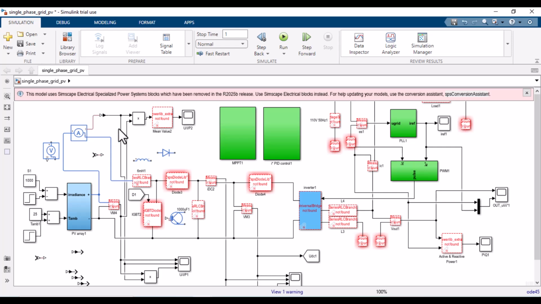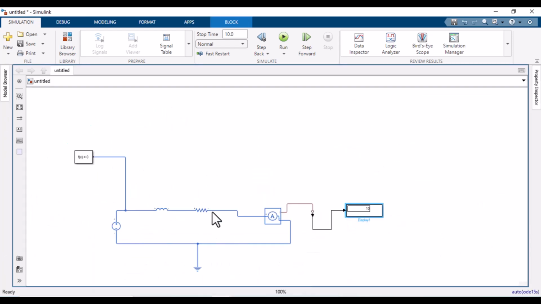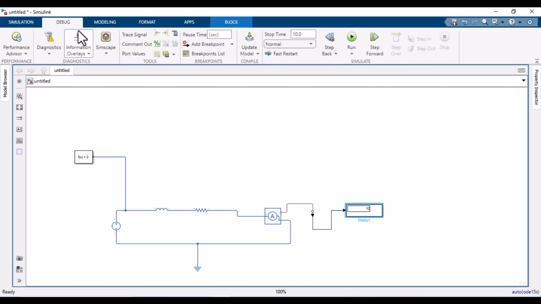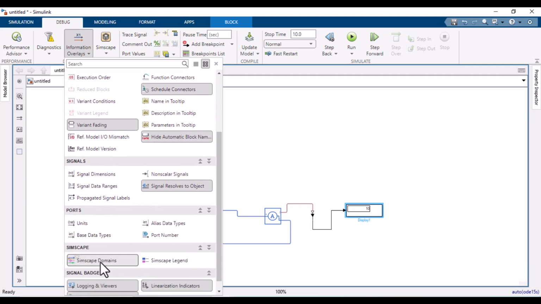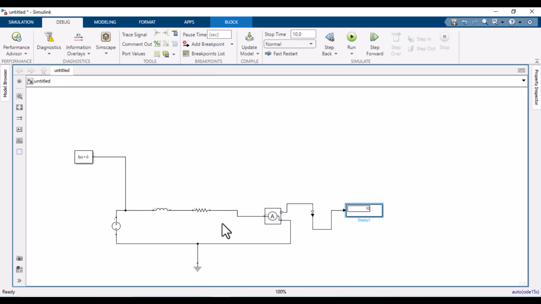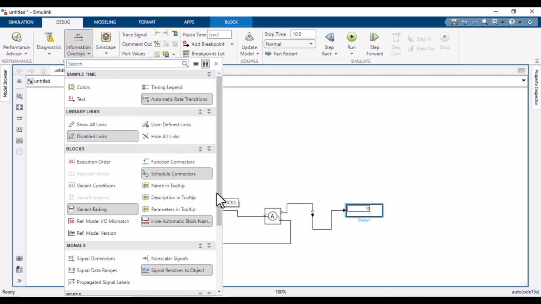And if you need to change the color, like in this model, for example, I want to show you here. In this model, it shows a different color like the blue one. If you want to remove the color and make it black, just move to information overlays, and in this list move to Simscape domains, click on it, and you will find that its color is changed now. But this color is important, it should be connected, it should be different.